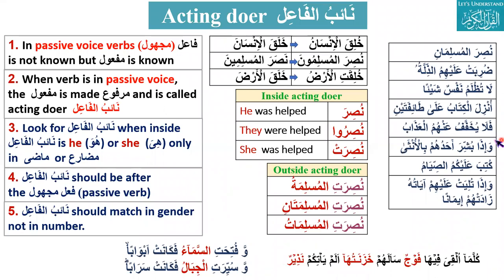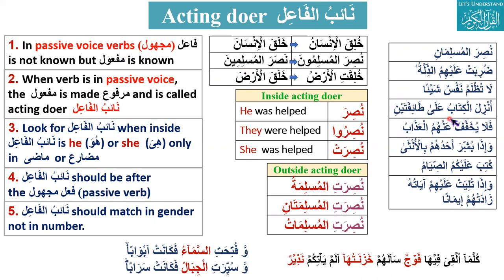So next, Brother Hamad. Assalamu alaikum. Hamad bhai, can you please take this? Sure. أنزل الكتاب على طائفتين. So here, unzila is the passive voice of anzala.